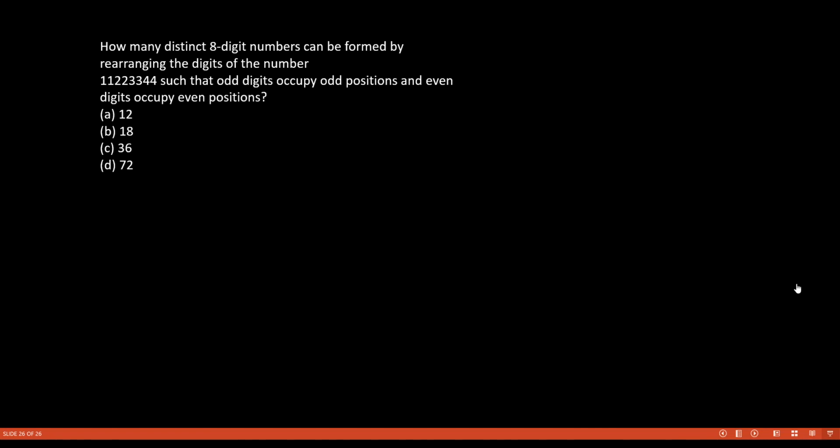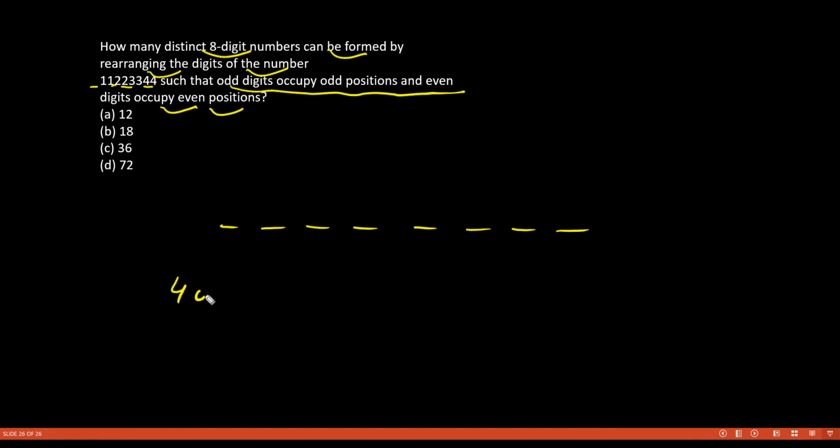Fine. Now look at this question. It is saying how many 8-digit numbers can be formed by rearranging the digits of the number 11223344, such that odd digits occupy odd positions and even digits occupy even positions. So you have positions 1, 2, 3, 4, 5, 6, 7, 8. 4 positions are odd and 4 positions are even. And we have 4 even numbers and 4 odd numbers.